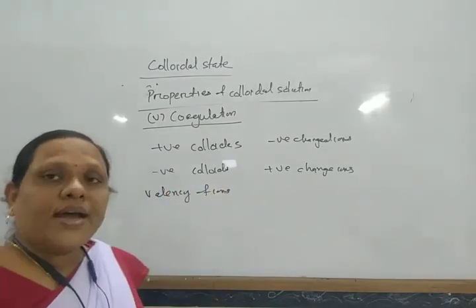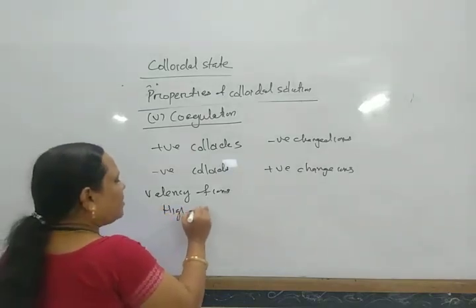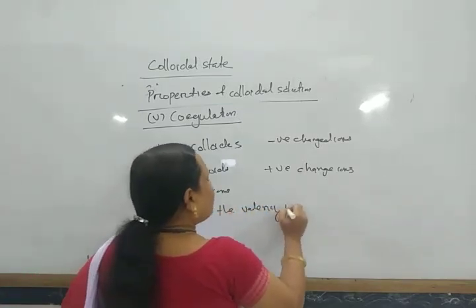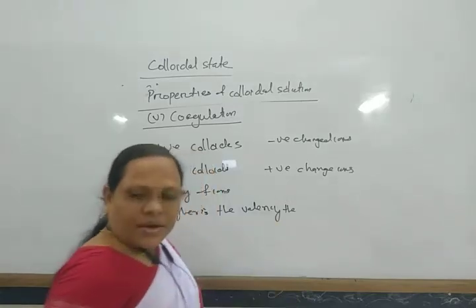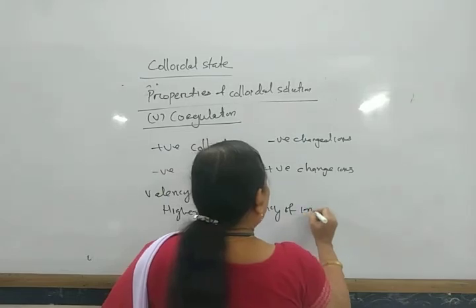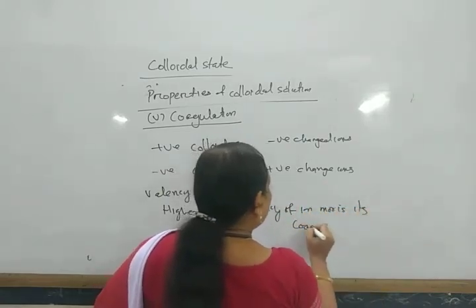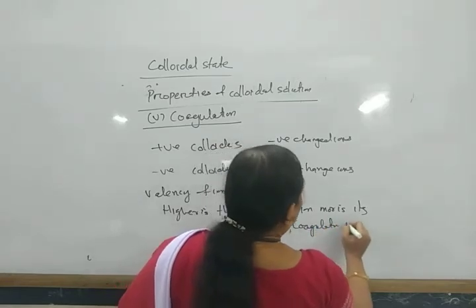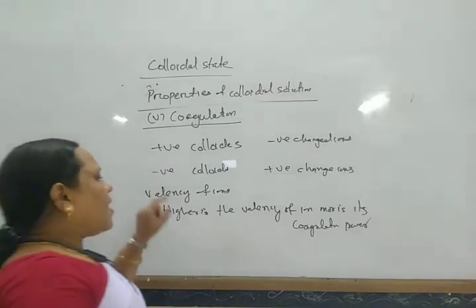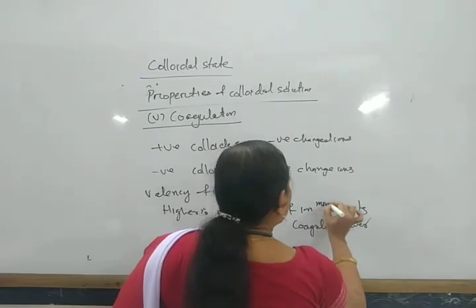That is known as the Hardy-Schulze rule. The higher the valency of the ion, the more is its coagulation power.